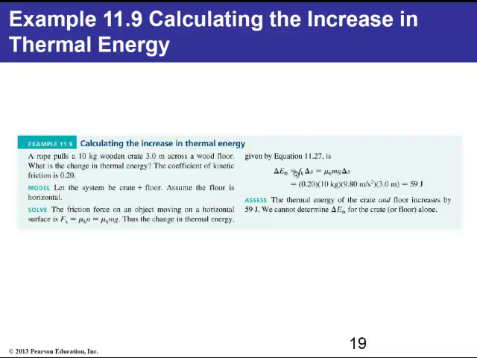So the thermal energy, using the equation we mentioned a moment ago, will be the product of all these terms, and with these numbers it comes out to be 59 joules. So in this case we would say that the thermal energy of the system made of the crate and the floor has increased by 59 joules. We can't tell where the 59 joules went, whether it's all in the crate or all in the floor or a little bit of both. That's fine, we don't need to know that. We just need to know that the system has gained 59 joules.